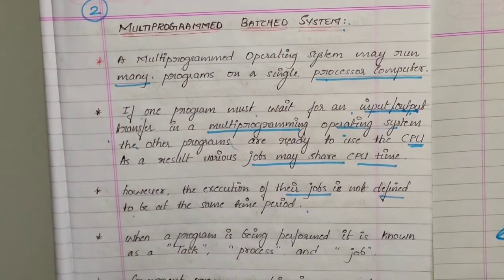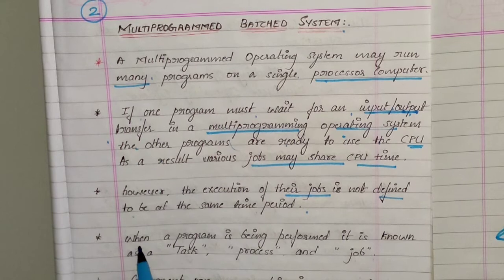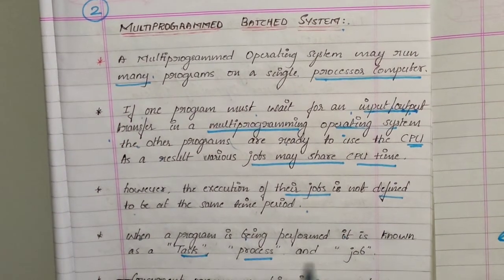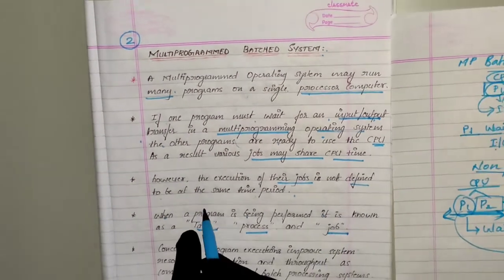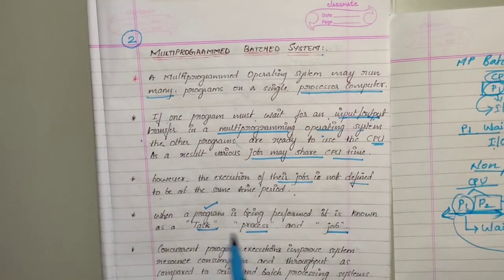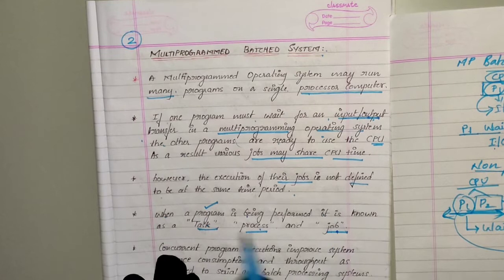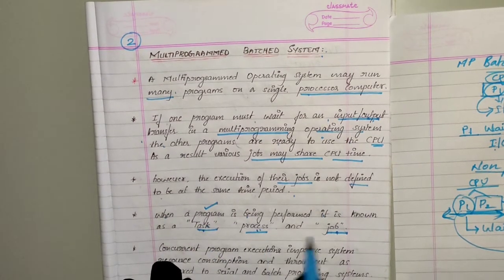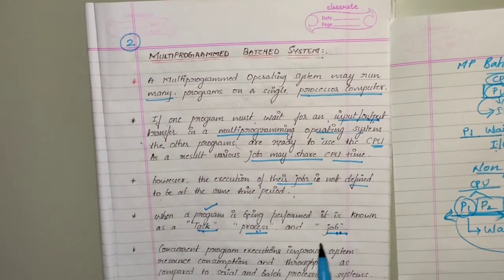Concurrent program execution improves things. When a program is being performed, it is known as a task, process or job. So a program is nothing but a task, process or job. This program that we are executing is only a task or process, or you can call it a job.